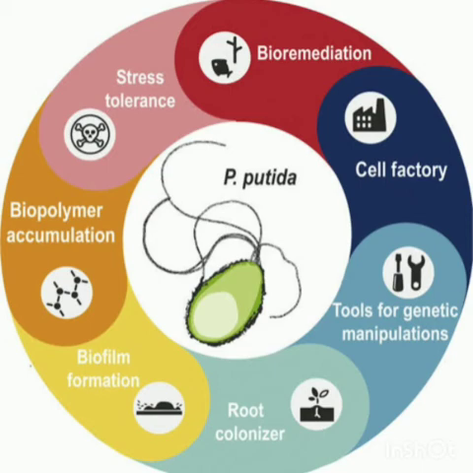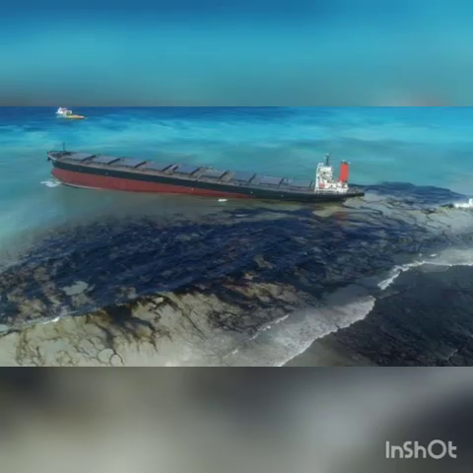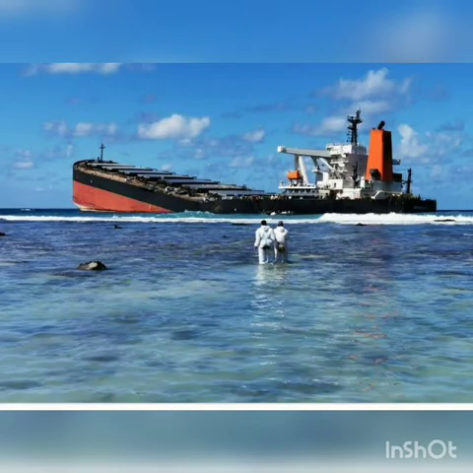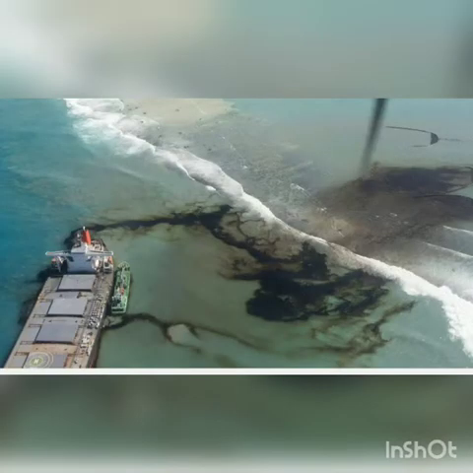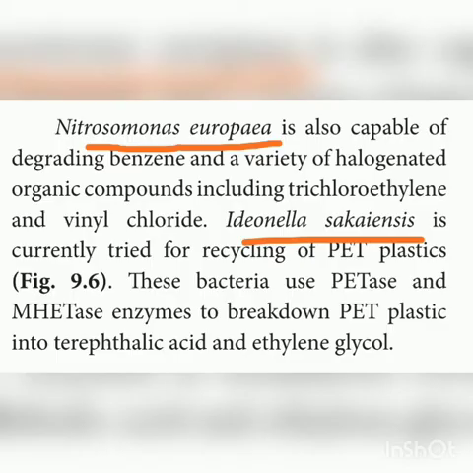So if ships collide at sea and there is an oil spill, this germ, that means Pseudomonas putida, is used to digest the hydrocarbons. And then Nitrosomonas europaea is also capable of degrading benzene and a variety of halogenated organic compounds including trichloroethylene and vinyl chloride.